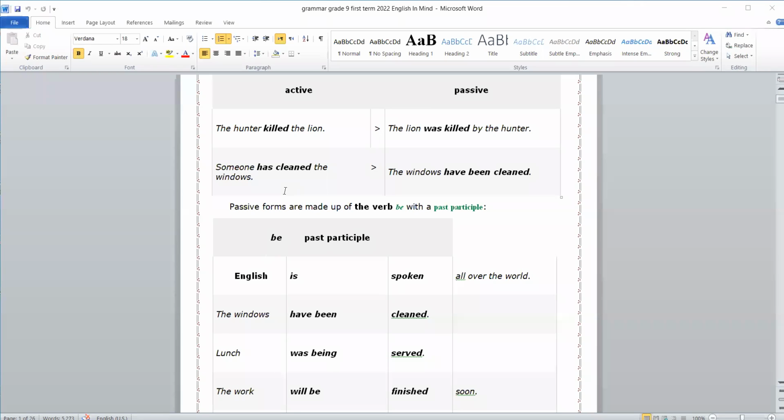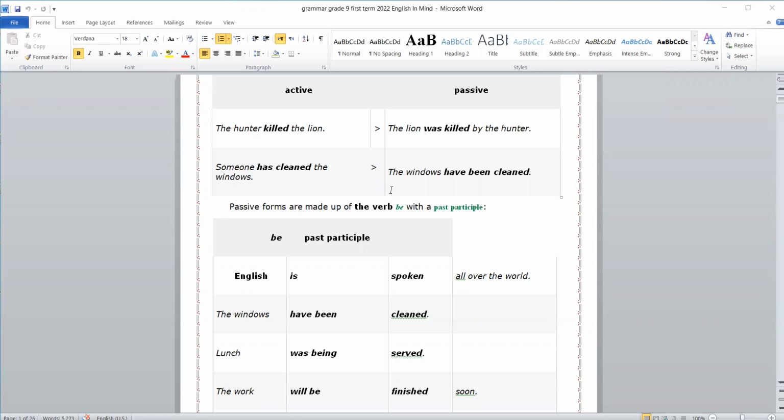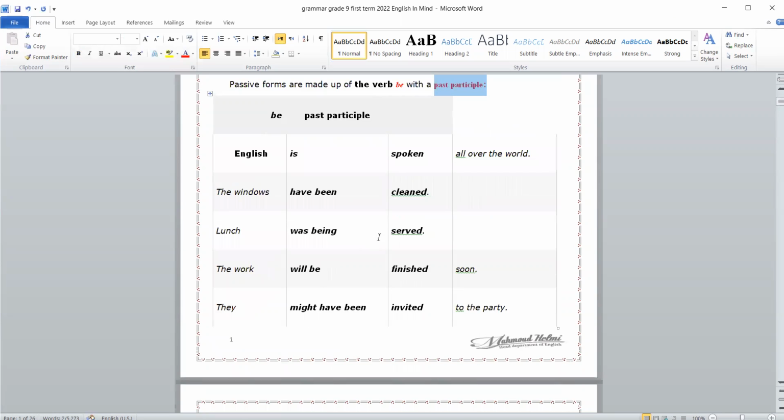Someone has cleaned the windows. This is present perfect. When we change it to the passive: the windows have been cleaned. We start with the object, then have plus been plus past participle. Passive forms are made up of the verb be with the past participle of the verb, and these are some examples.